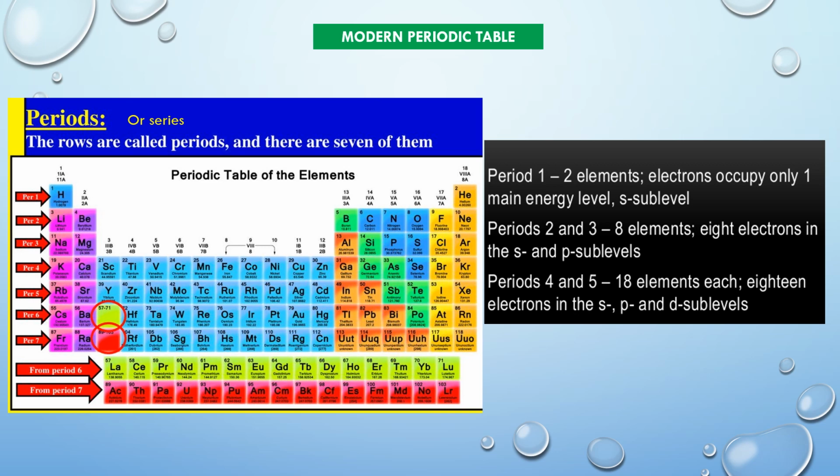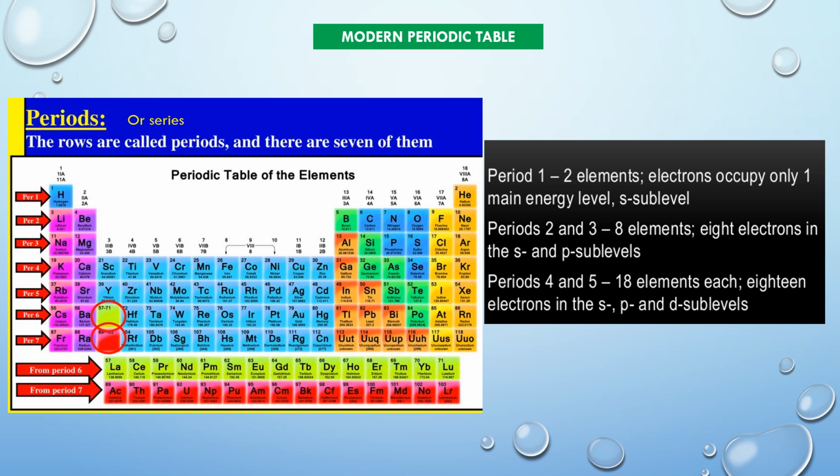Periods or series. There are 7 periods or horizontal rows in the periodic table. The first period is made up of only two elements, namely hydrogen and the noble gas helium. The properties of hydrogen are somewhat similar to those of alkali metals and also similar to those of halogens in some respects. However, it is more reasonable, though not entirely logical, to place it in group 1. Helium is a typical noble gas and belongs clearly to group 0.